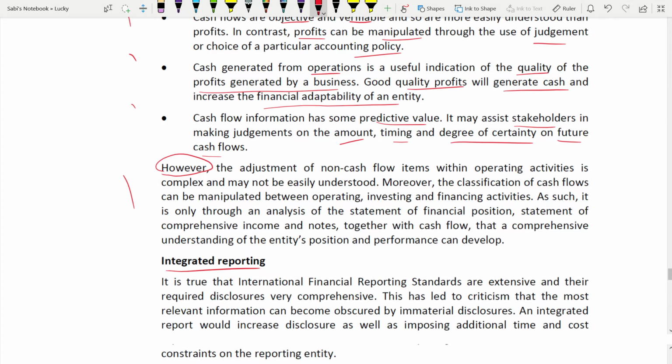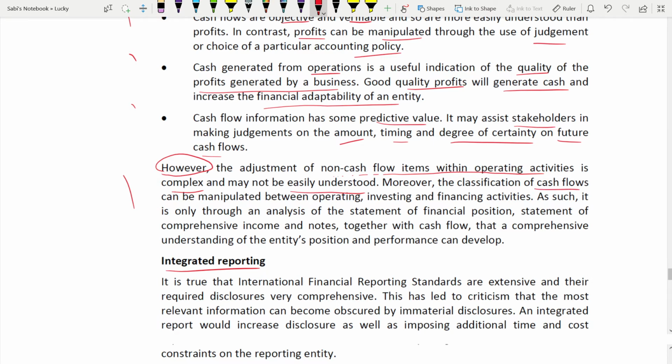The adjustment of non-cash flow items within operating activities is complex. Before coming to cash generated from operations, you have to adjust your profit before tax to cash flow. You have to convert, you have to do some adjustments. Those adjustments could be complex and might not be easily understood by many. So that's the disadvantage.